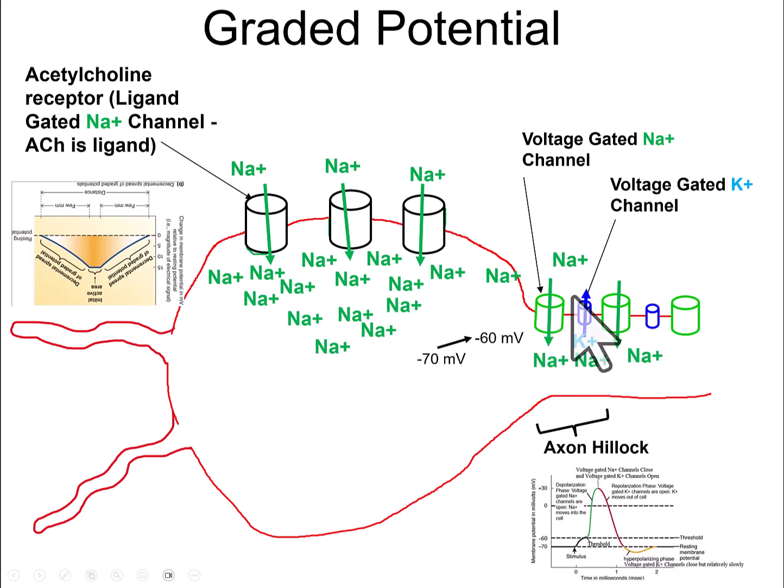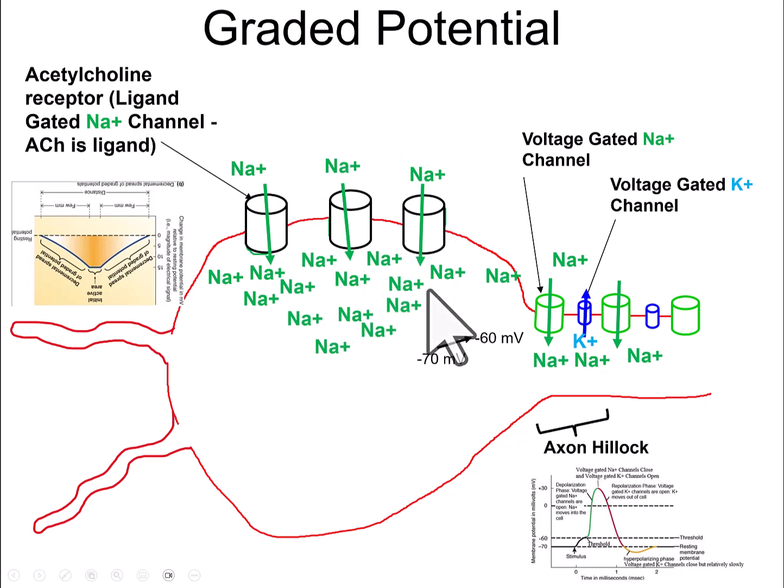And that right here will be your action potential. You'll have a rapid depolarization, and then the voltage-gated sodium channels will slam shut, and you'll have a repolarization as voltage-gated potassium channels open and bring it back down to hyperpolarization, and then eventually to the resting membrane potential.